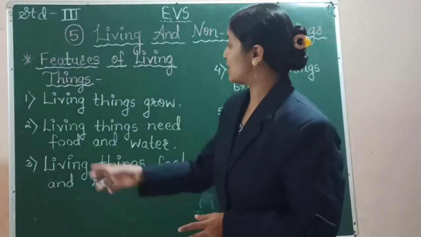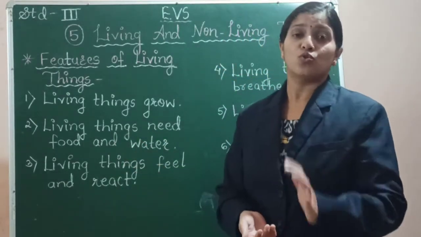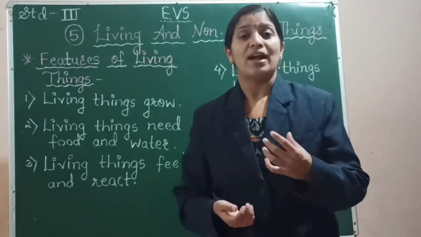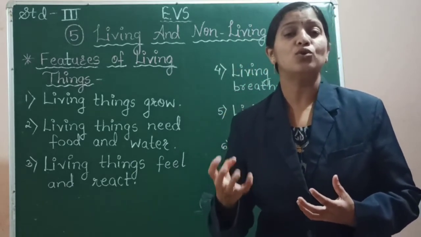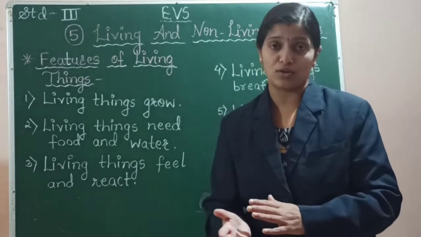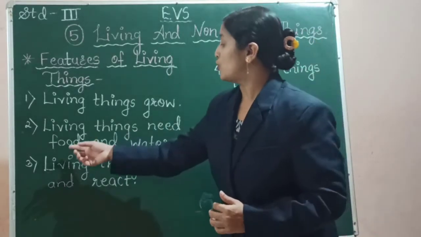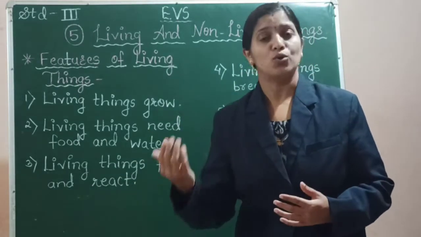The second feature is living things need food and water. Living things grow, and they grow because they have the required quantity of food and water. When a good quantity of food and water is given to living things, they keep growing.